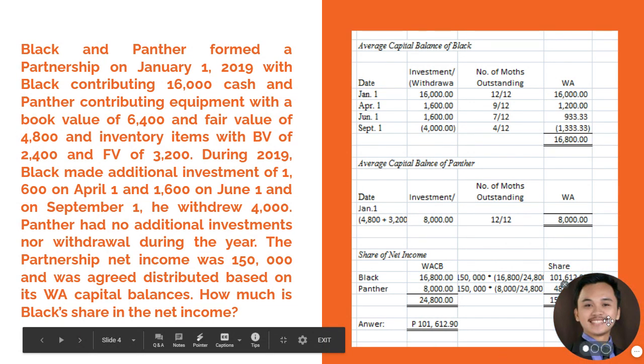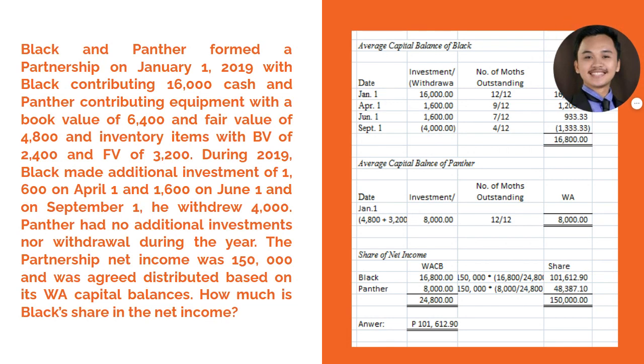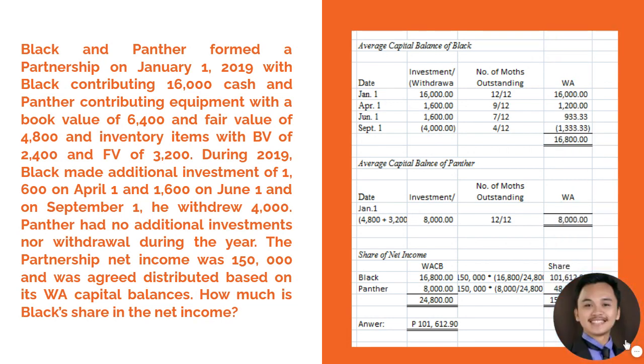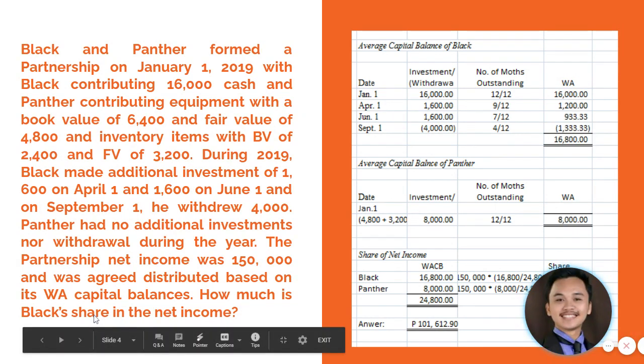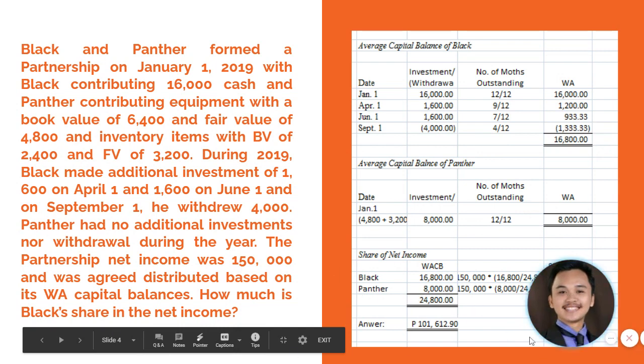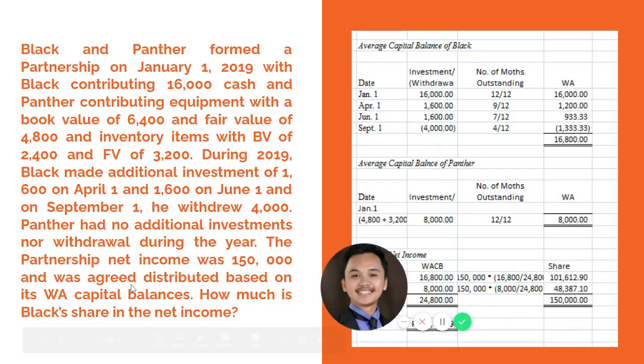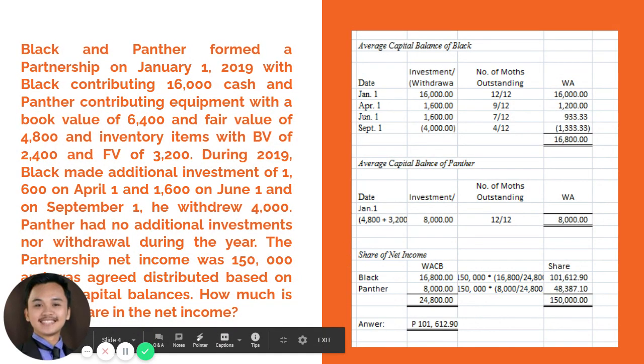So again, this problem will help us establish concepts on how we are going to distribute the partnership profits. In this particular problem, it is agreed by the partners that the net income will be distributed based on its weighted average balance.